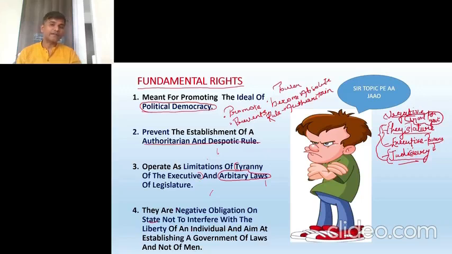What it cannot do, in a nutshell, is interfere with the liberty of an individual, and it aims at establishing a government of laws and not of men. Men means authority, authoritarian rule. No authoritarian rule. It will go by the laws, and the laws will not be arbitrary. And the tyranny of the executive will not be tolerated. This is what fundamental rights do, and this is the importance of the fundamental rights.